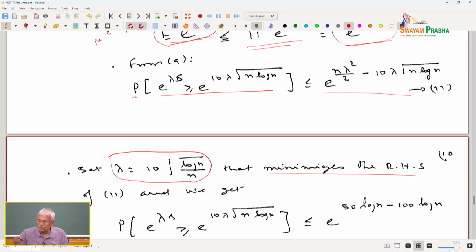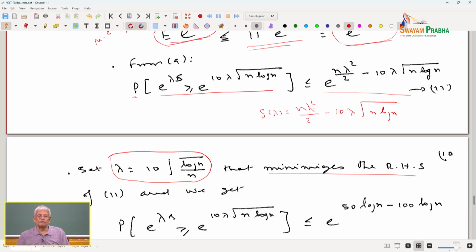That again, I want you to be able to consider this. Consider the function g of n, which is equal to n lambda square by 2, minus 10 lambda n log n. This is the quadratic function of lambda, not n. So, you can take lambda as a common factor.